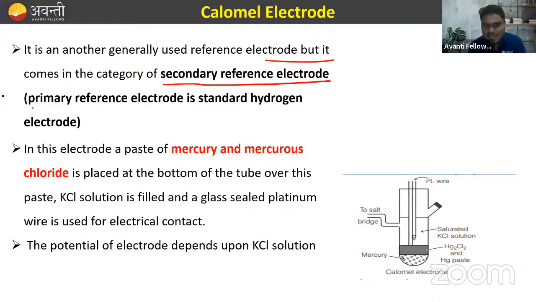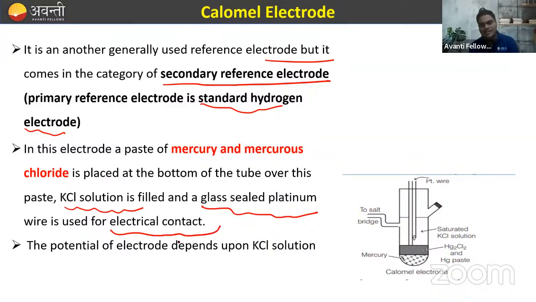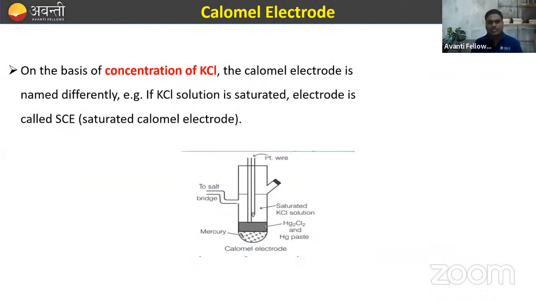What is the secondary reference electrode? The primary reference electrode is the SHE, that is standard hydrogen electrode. So they are known as secondary reference electrode. In this electrode, a paste of mercury and mercurous chloride is placed at the bottom of the tube. Over this paste, KCl solution is filled and a glass sealed platinum wire is used for the electric current. The potential of the electrode depends upon the KCl solution, right? So what is the potential of the solution? It totally depends upon the KCl solution.